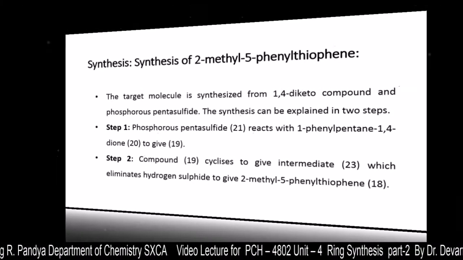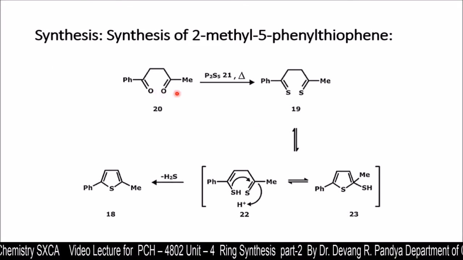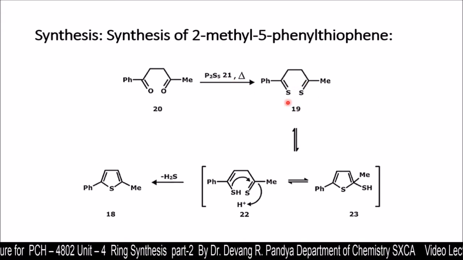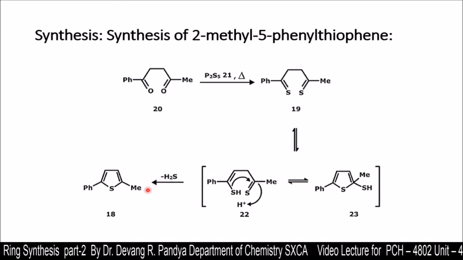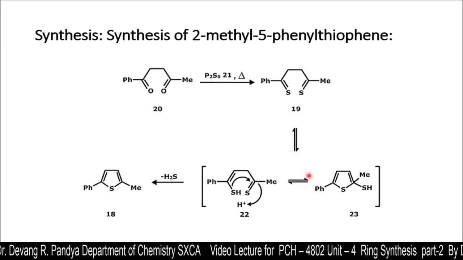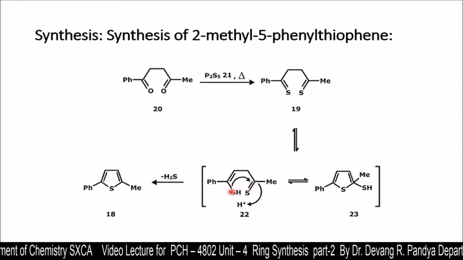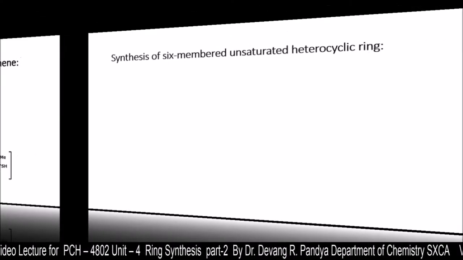That is our target molecule, structure 18. So here we have the dione treated with this sulfur source, and it will give us this dithio compound, and then we take this on cyclization. This is the resonating structure, and then on cyclization it will give us our thiophene derivative.